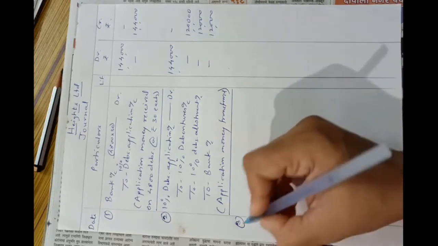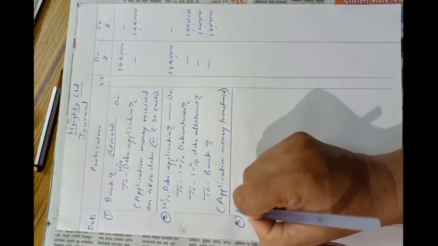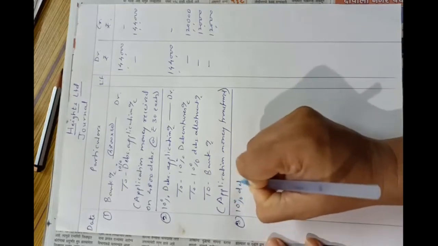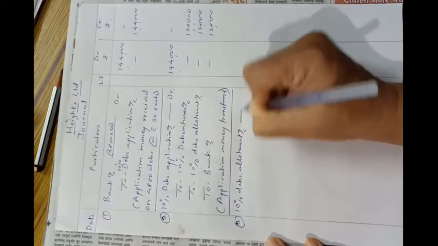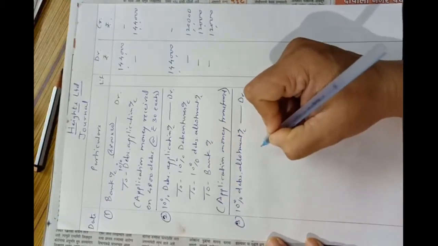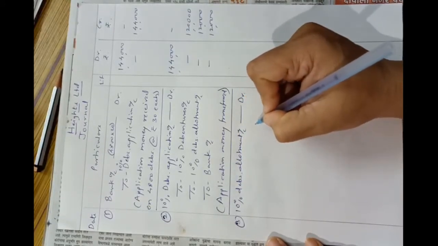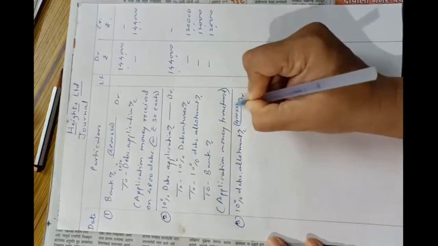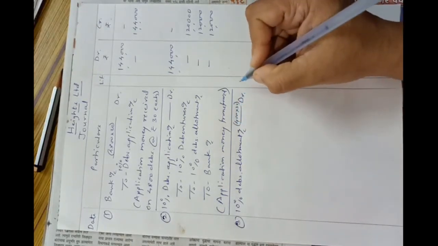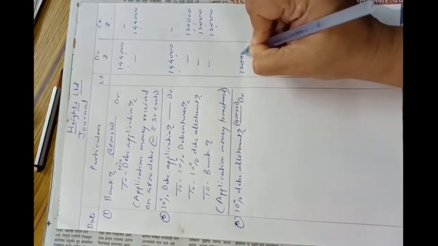So the entry will be 10% debentures allotment account debit, amount will be 4,000 into 30 rupees. I will write it here for your information. 4,000 into 30 rupees, that is 1,20,000.